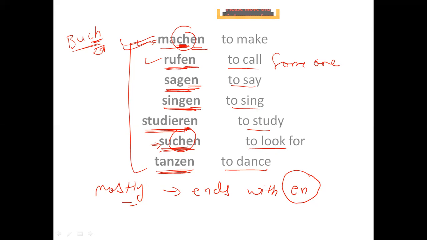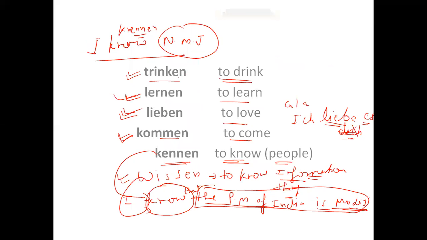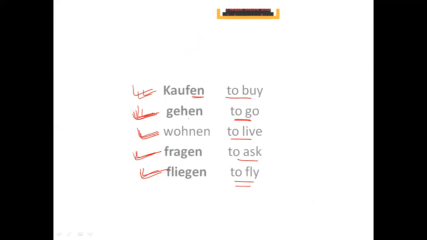sagen, singen, studieren, suchen, tanzen. So here we have trinken, lernen, lieben, kommen, kennen. So all the verbs here which I have written end with en, right? So in German, you can note down this rule, that 99% of the verbs end with en, right? Exceptions are always there.